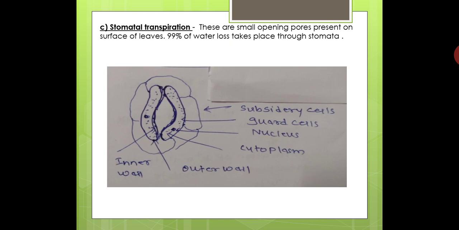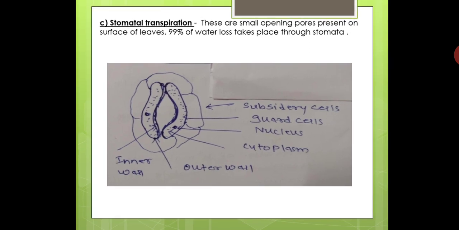They are living cells, having cytoplasm, nucleus, chloroplast, etc. These two guard cells have a very typical structure: their inner wall is thick and the outer wall is thin.